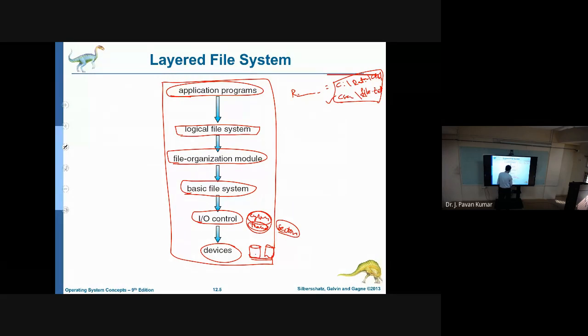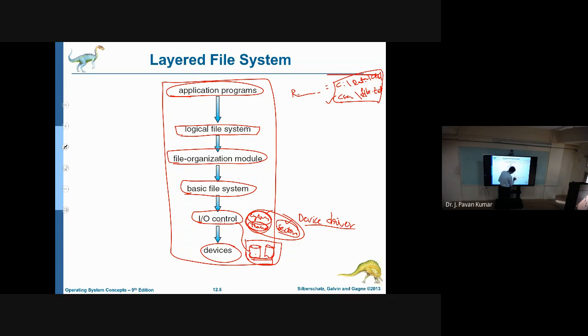So what the IO controller will do is operate this disk if I give this kind of information. To operate it, there is software, that is nothing but a device driver. Try to understand. Here we have devices, hardware, hard disk drives. To operate these devices, we need to give this kind of information: the cylinder number, and the sector number that you want to read or write. These things we have to give.